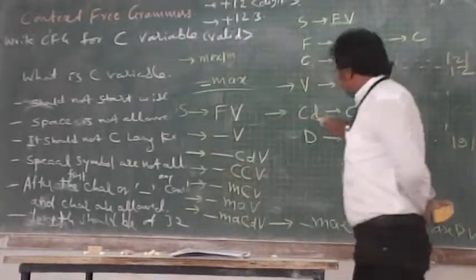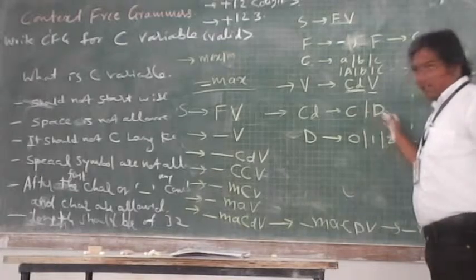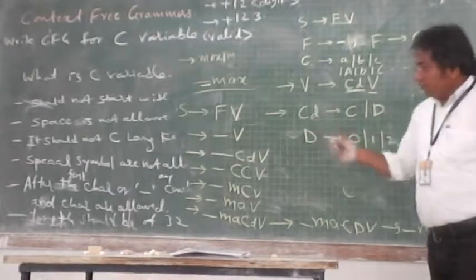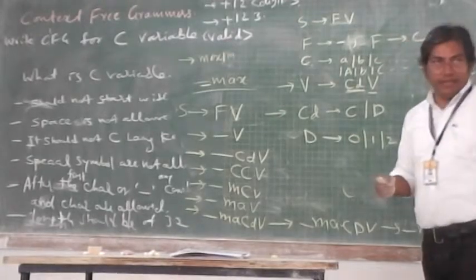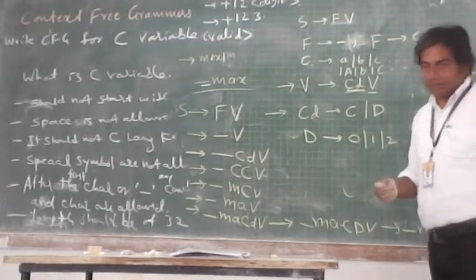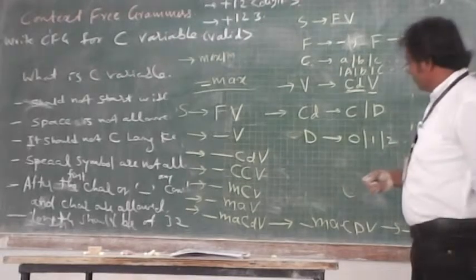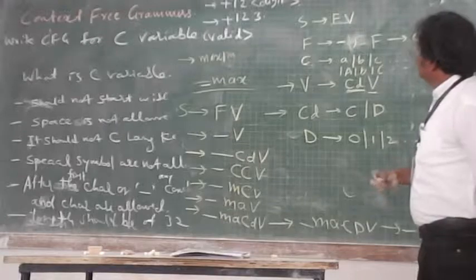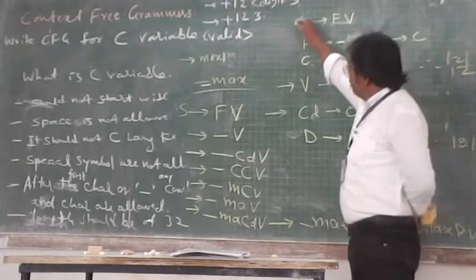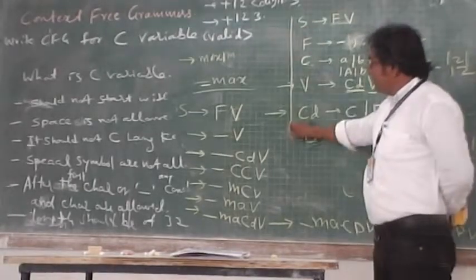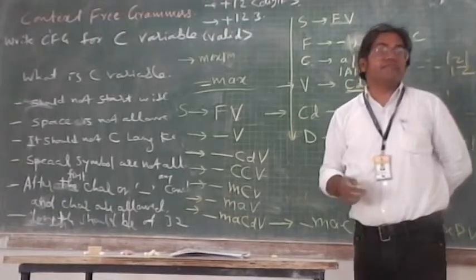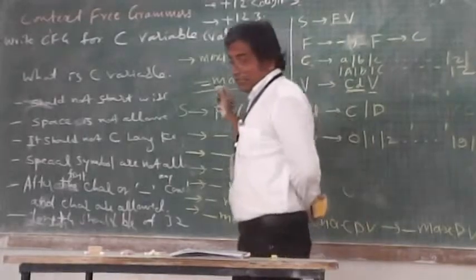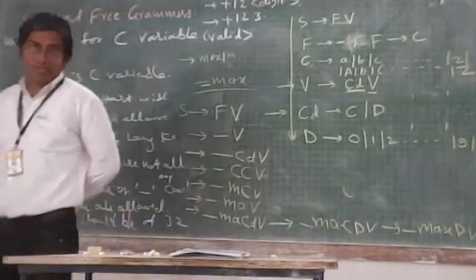So this is CD. We can change it like this. We are now able to derive any C variable. Isn't it? So if you see, all these productions are of the kind context-free grammars. How can you identify a context-free grammar? By a simple observation.